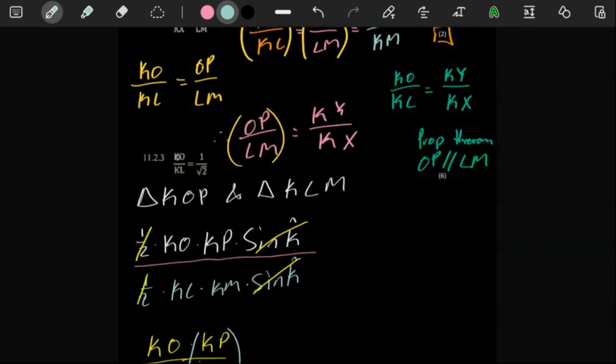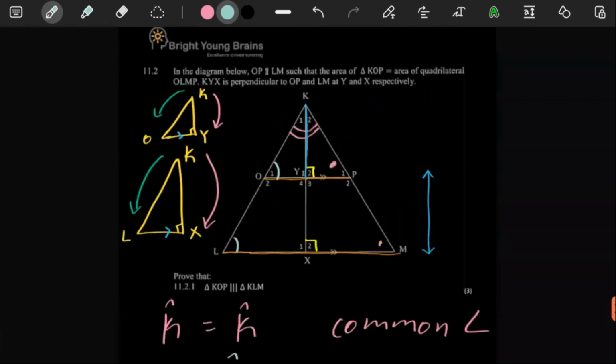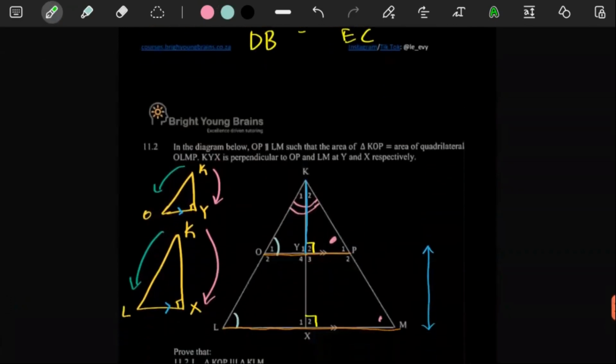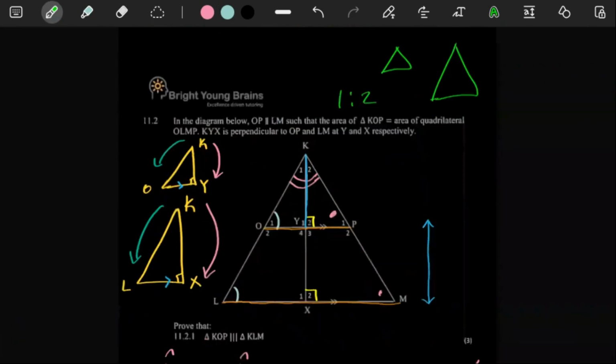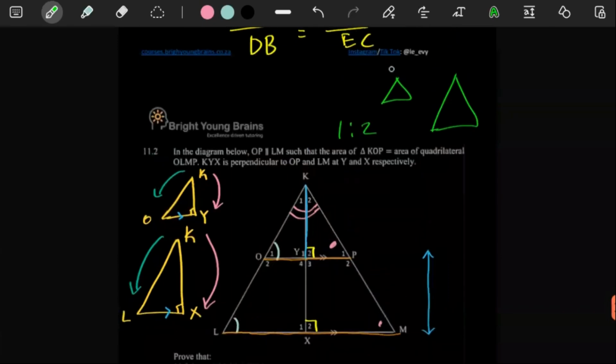Now the only way KO over KL can be equal to this expression is if we had been given some kind of information that would allow us to say that the area of the small triangle up here and the area of the big triangle there, that the ratio between these two triangles, the small one up here and the big one, is 1 to 2.